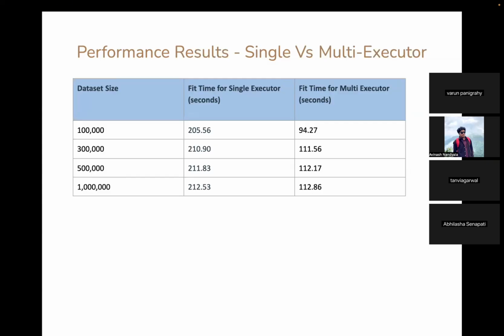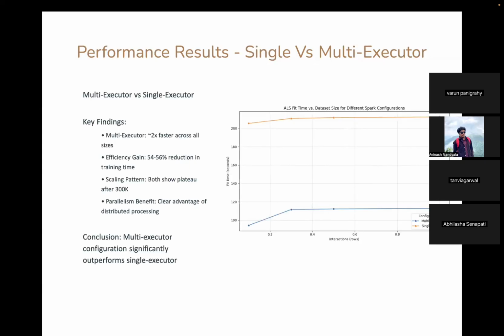The multi-executor setup consistently outperformed the single executor configuration across all datasets. Interestingly, both configurations showed a similar pattern. Training time increased from 100K to 300K interactions and then plateaued for larger datasets. This suggests that beyond a certain point, other factors like I/O or algorithm overhead became the bottleneck rather than the data size.